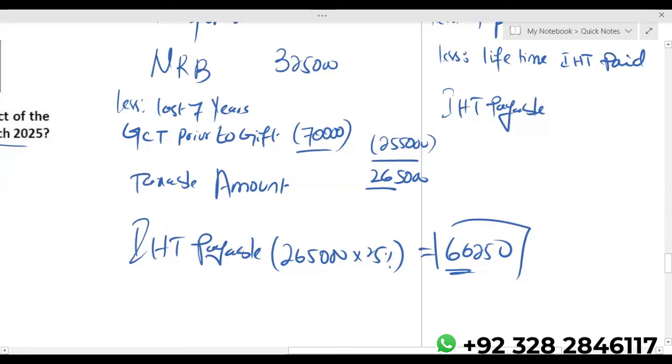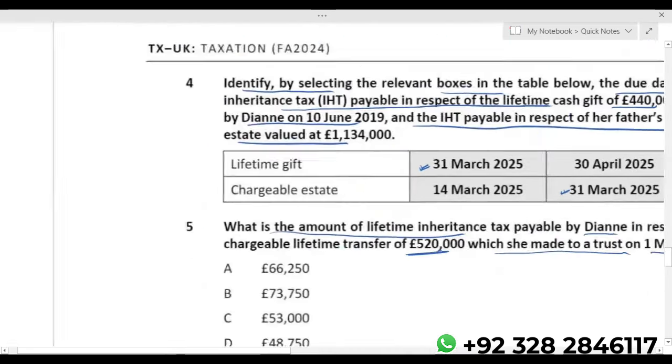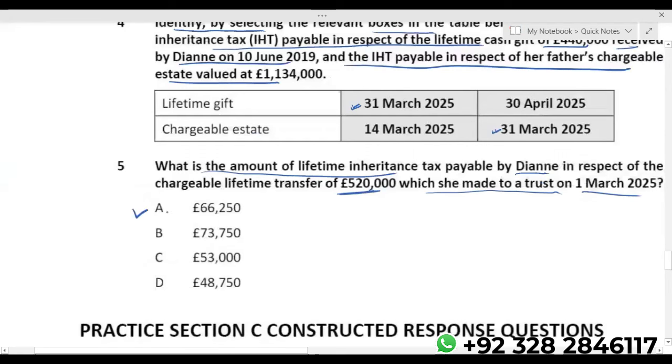Technically, when donor is paying IHT as well, it is also a gift from the donor. If during the lifetime the donor is paying IHT, that is also a gift. That is why it is technically added to the value of gross chargeable amount. When the donee is paying IHT on a lifetime gift, it is not a gift by the donor. That is why we do not add that. So the answer is 66,250.